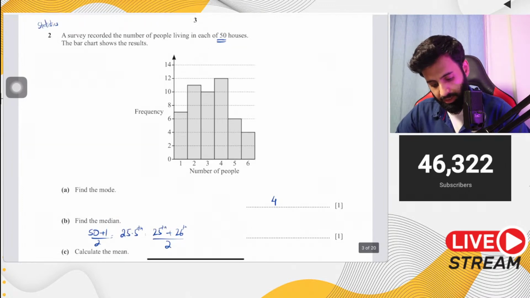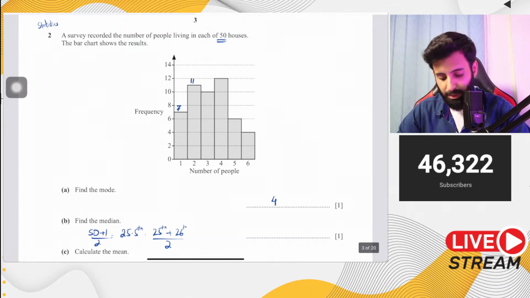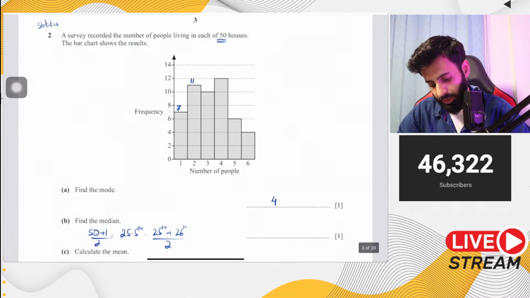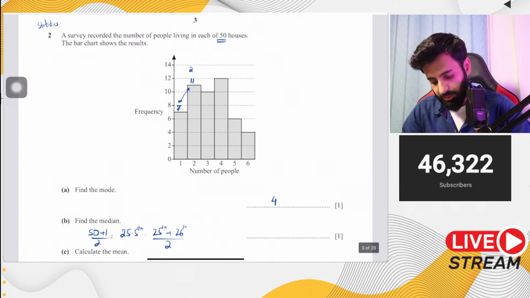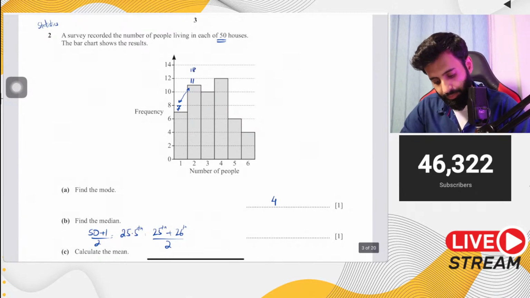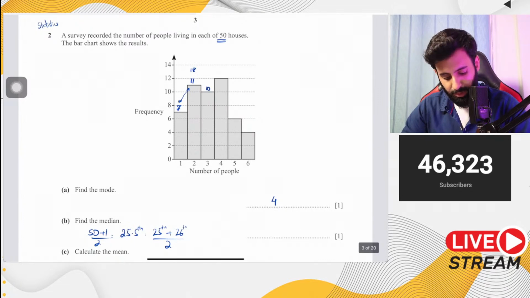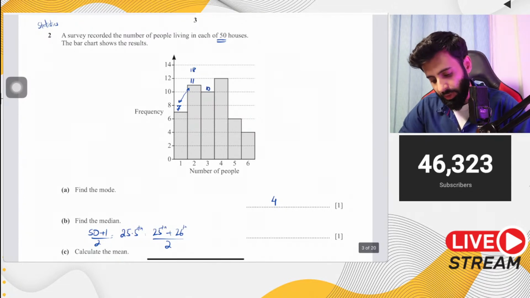So notice that the first 7 terms are 1, and then the next 11 terms are what? The next 11 terms are 2. So if you do 7 plus 11, what do you get? You get 20. No, wait, you don't get 20, you get 18. Yeah, so 18, and then you have the next 10 terms, which is 3, right? So if you add 18 and 10, you get 28.